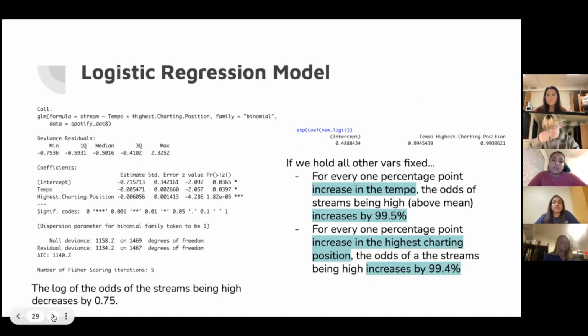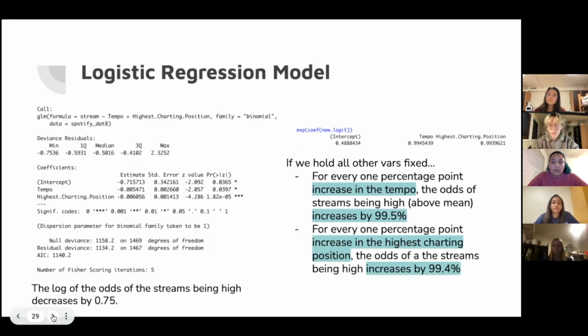So for the logistic regression model, we used tempo, streams, and highest charting position to create the regression. It was just to see how tempo affects the streams and highest charting positions. We found that the odds of the tempo variable were surprisingly large, probably due to the fact that all the songs with high streams were because of the high tempos in the songs.